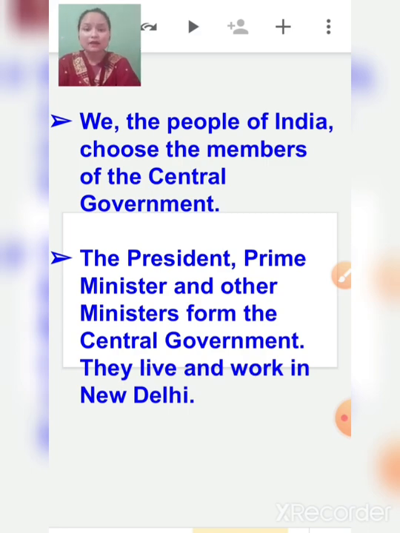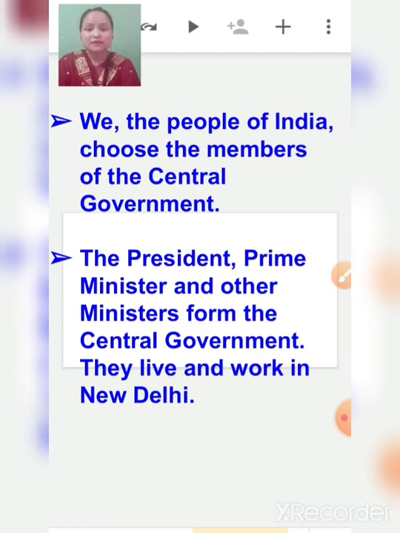And now who are the members of the central government? Who are the heads? President, Prime Minister and other ministers from the central government. These are the members of the central government, and they live and work in New Delhi.